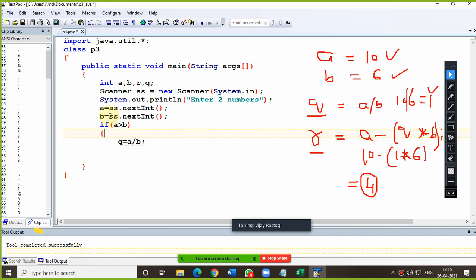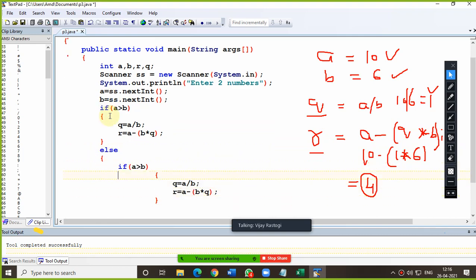Or you can do one thing: R equals A minus Q into B. Now write the same thing. Please try to understand, everybody.